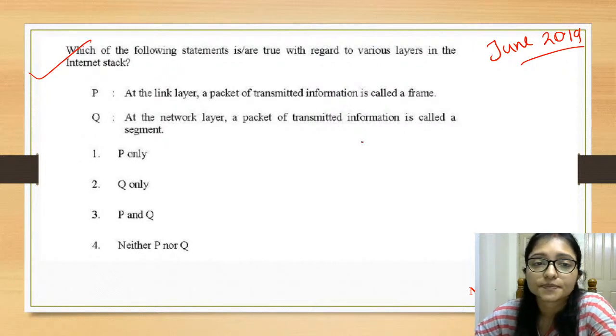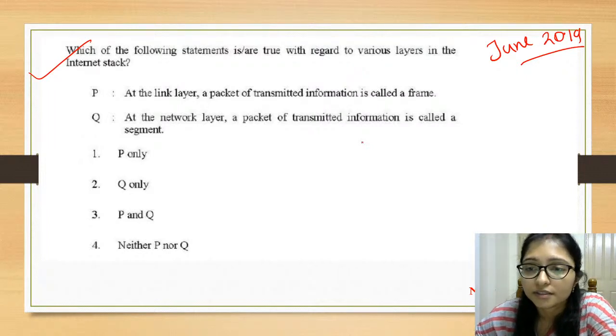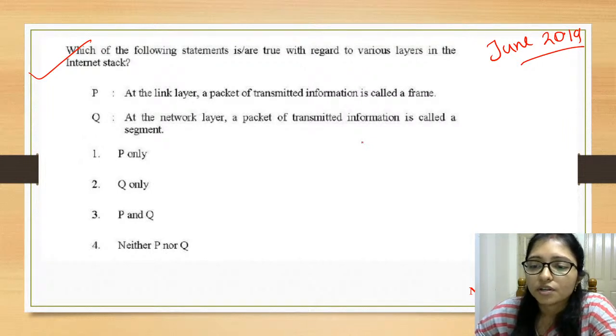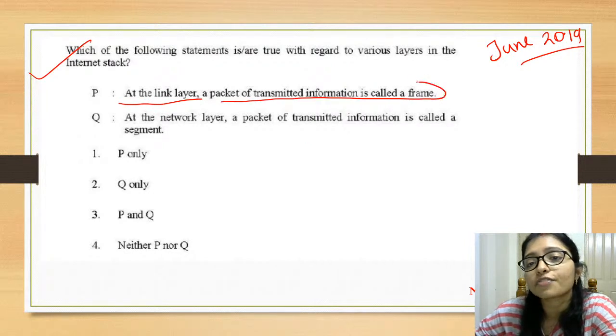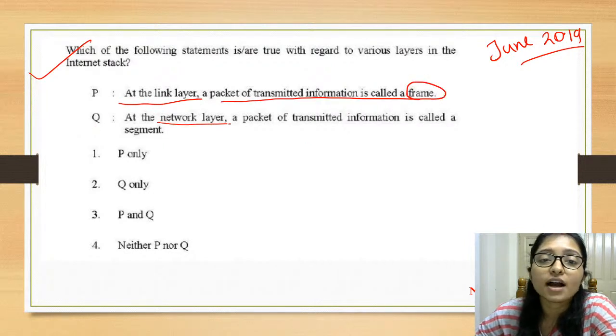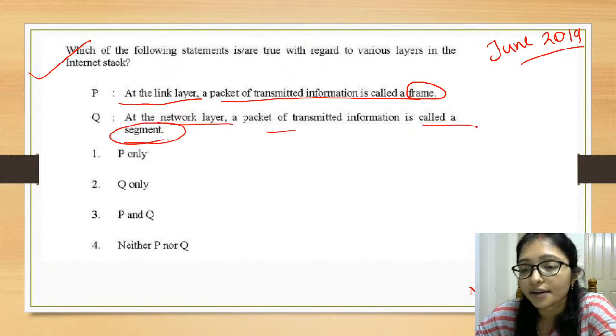Remember that. This is also June 2019. Everyone, fast, answer. At the link layer, the packet is transmitted in a form called frame, and in the network layer, packet transport is called segment. What is the answer?